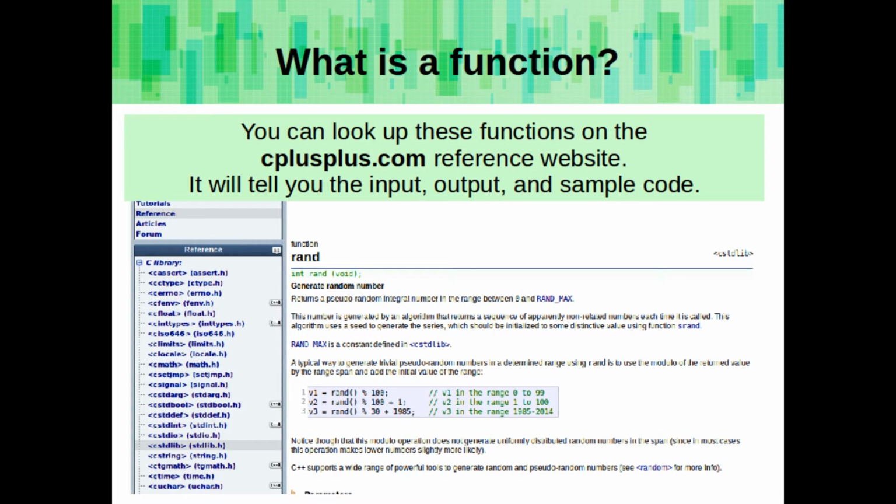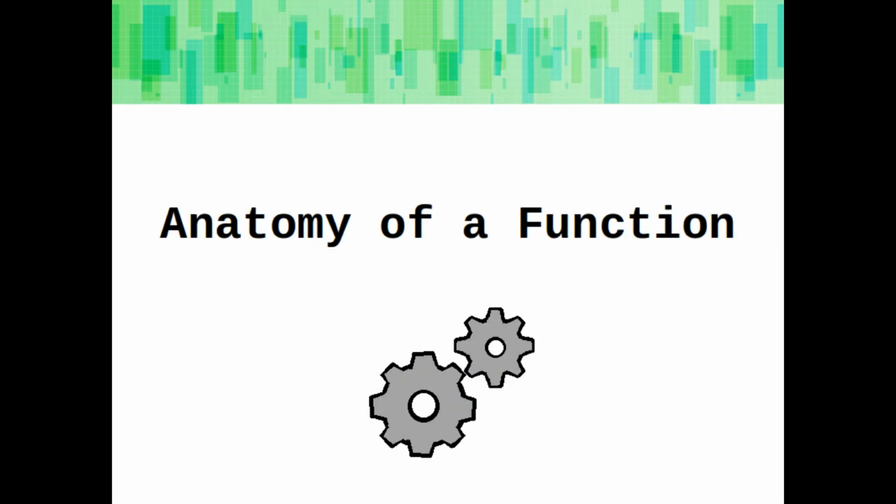You can look up these functions on the C++.com reference website. It will tell you the input, output, and sample code, and you might find some useful functions for different types of libraries. So let's talk about the parts of a function.